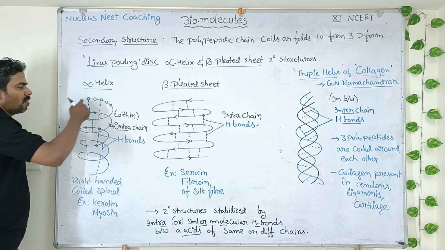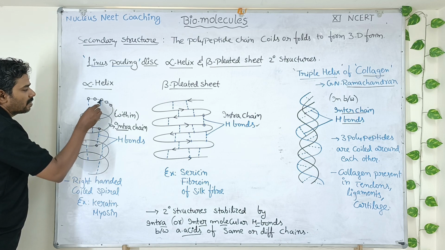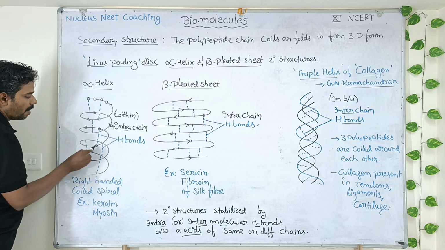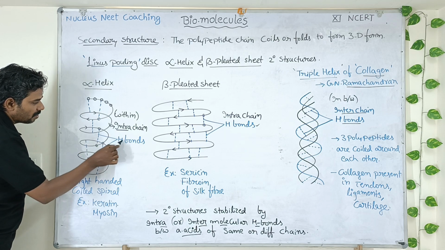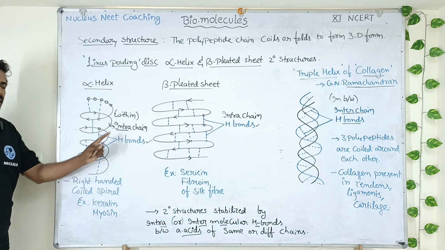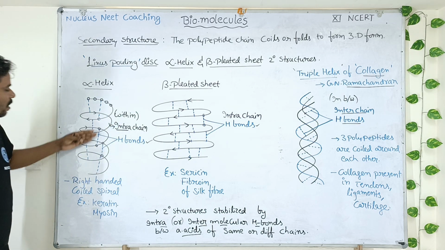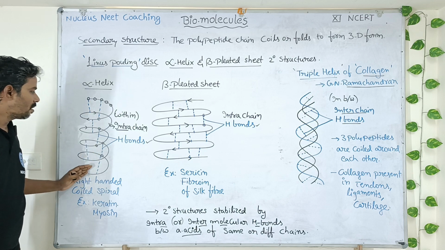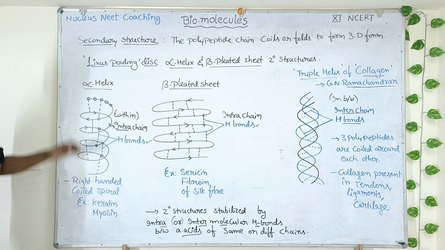Here you can see within the same polypeptide chain, between the different amino acids, hydrogen bonds are formed. So what are these hydrogen bonds called? These hydrogen bonds are called intra-chain hydrogen bonds. Intra means what? Within. Within the same polypeptide chain, between different amino acids, hydrogen bonds are formed. That's why they are called intra-chain hydrogen bonds.